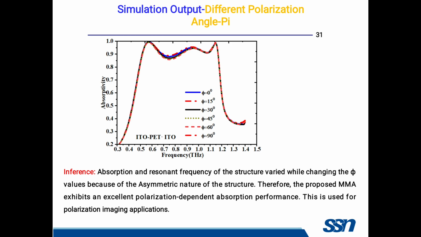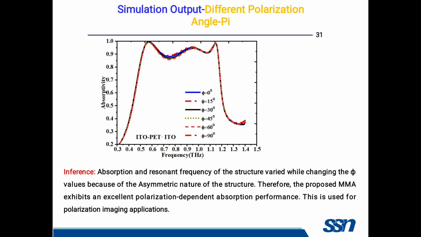So this is the plot showing the different polarization angle phi. It means if we tilt our metamaterial absorber in free space, like 0 degree, 15 degree, 30 degree, 45, 60, whatever the degree, we need to get the same absorption rate while changing the angle values. So that is the better absorber.